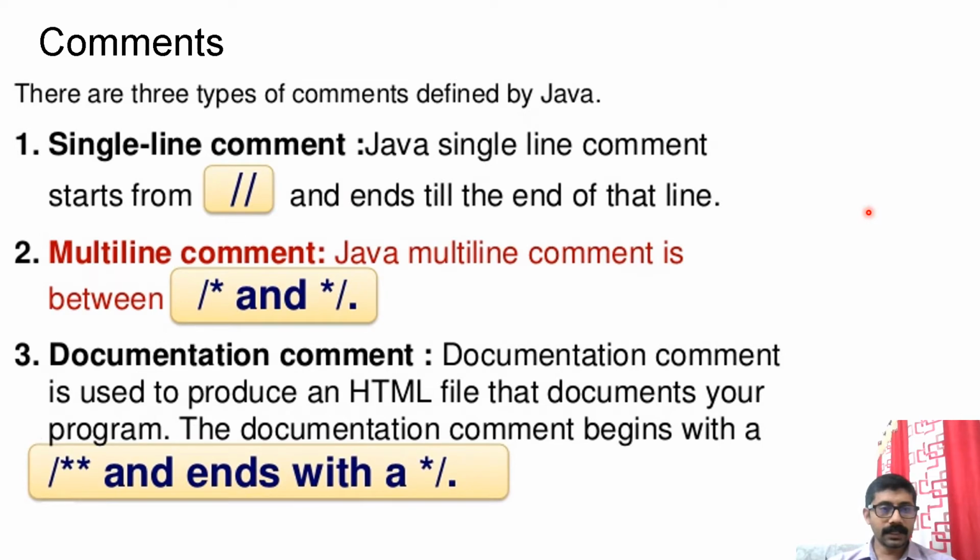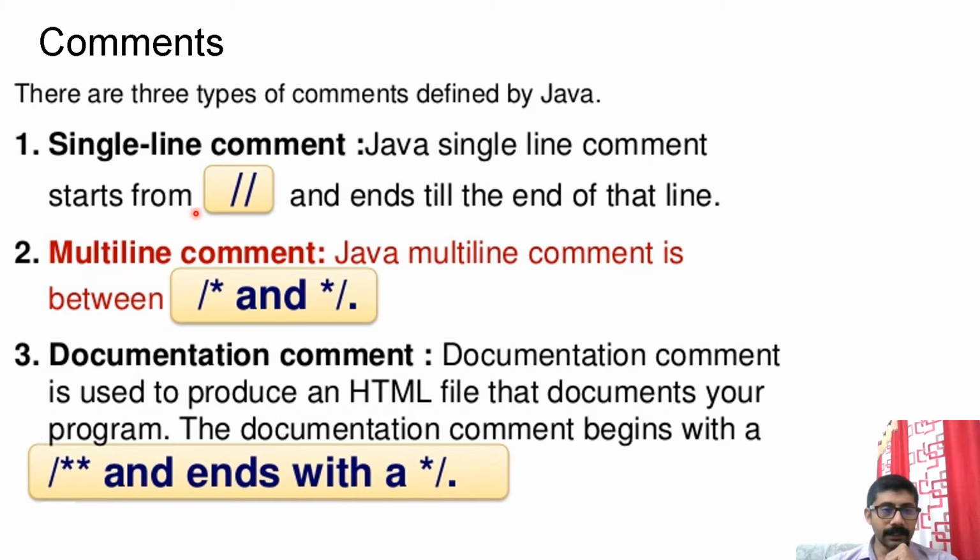Let us try to understand different types of comments used in Java language. I hope all of you are familiar with the C language. In C language, we have used two types of comments, that is single line comment or multi-line comment. Conditional compilation is another provision in C language, but that is not applicable here. These two things are similar to that of C language.